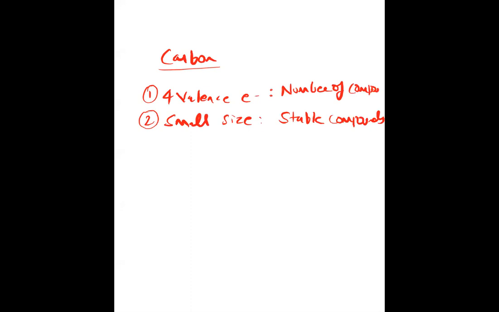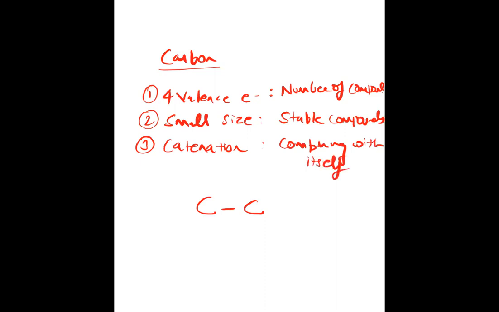And it also has the catenation property. Catenation property means combining with itself. And because of its small size, the compounds formed will be stable also.